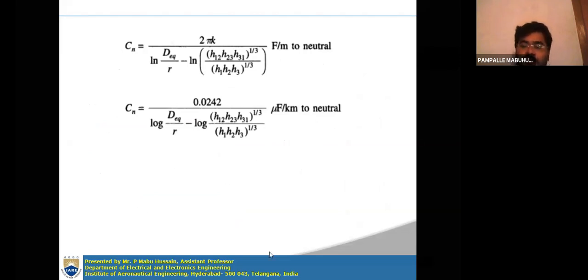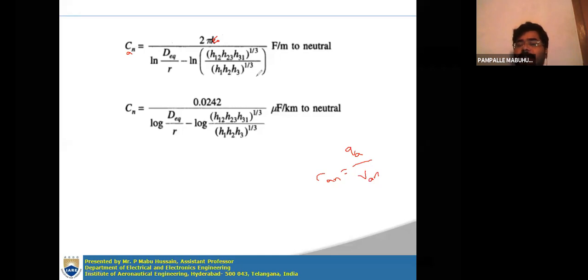After getting VAN, you can determine the capacitance. CAN is equal to QA by VAN. If you substitute the VAN value here, the final equation for CAN is 2 pi K, where K is epsilon naught, divided by ln D equivalent by R minus ln of H12, H23, H31 whole to the power of 1 by 3 by H1, H2, H3 whole to the power of 1 by 3.